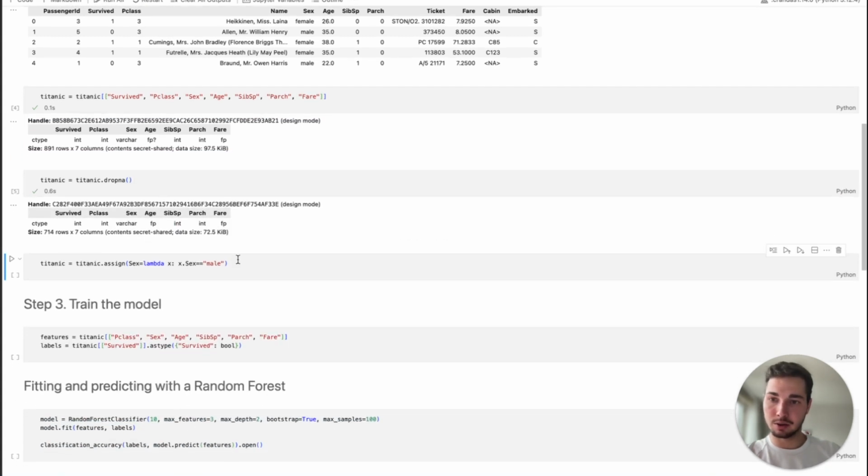As I also said, the sex is currently in text. So what we're going to do is if it's male, we're going to make it a Boolean, i.e. this is a number and equal to 1 if they're male.